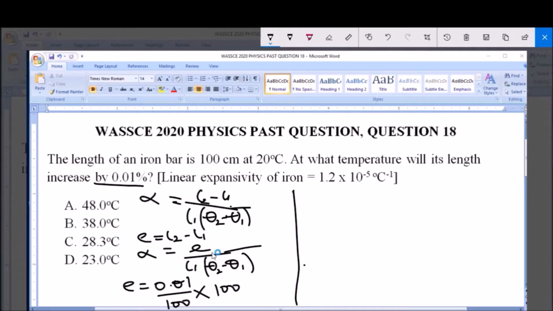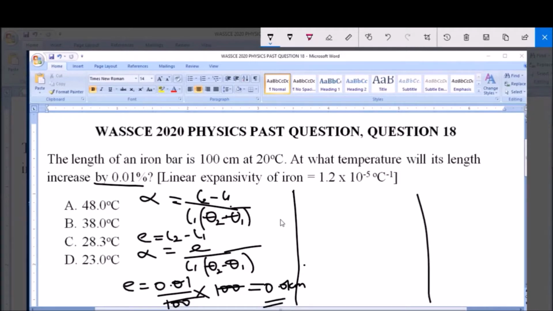Now the initial length is 100 centimeter. So to get the increase in length, since this is 0.01% of this, which is 0.01 over 100 multiplied by 100, this 100 will cancel this 100, so we have that the increase in length is equal to 0.01 centimeter.